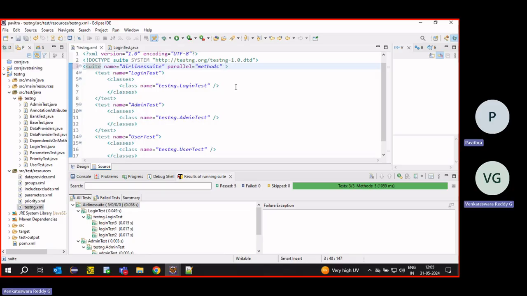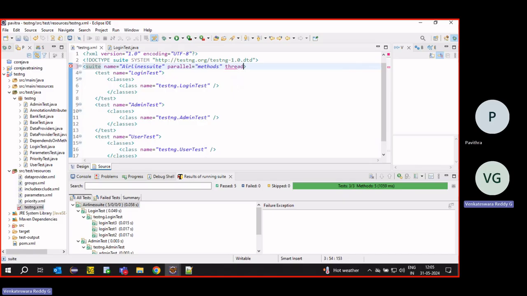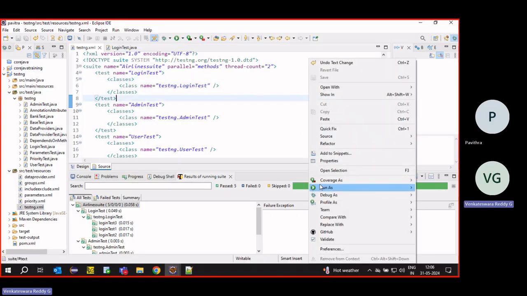So I have to give a thread count. Thread type power equal to that's... If I run this, we cannot see.